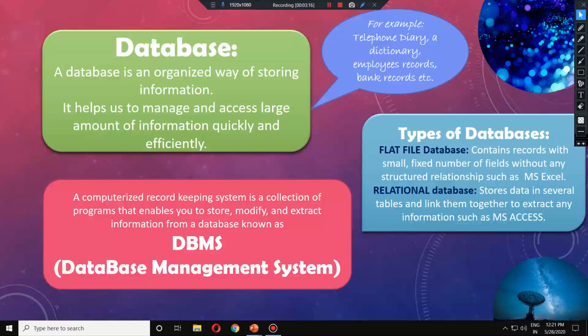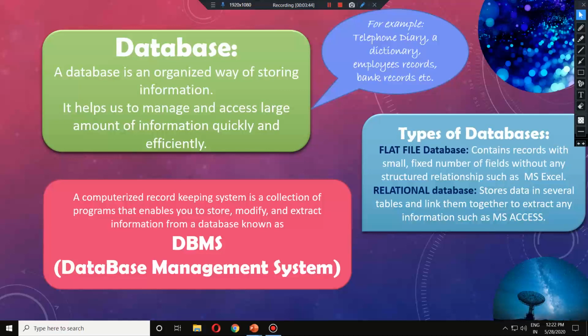We do everything from the computer, and here we can modify the data. We can first of all store the data, and we can modify it also, delete it also, or we can run queries also. What are queries? We'll talk about that later, but generally queries are used where a large amount of information is there, but we need only extracted information, a particular piece of information. That is known as a query. So these basic things we will learn in this chapter.